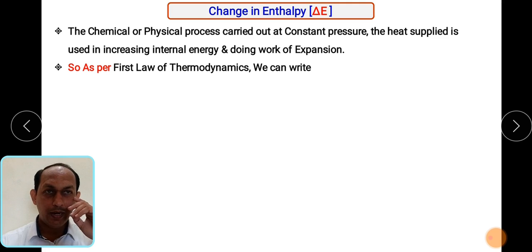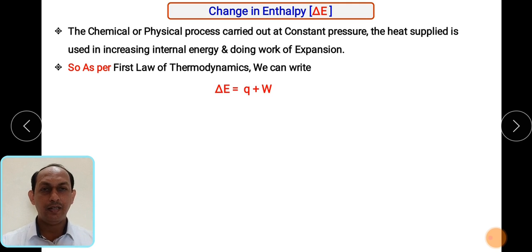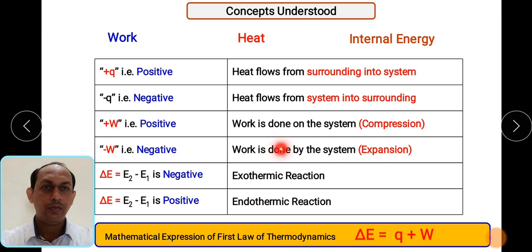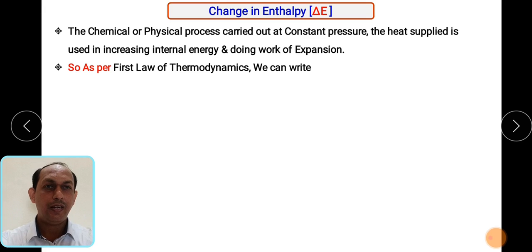As we know, as per the first law of thermodynamics, how can we calculate the change in internal energy? It is nothing but the heat supplied, whatever amount of heat we supply, plus whatever work is done. So delta E is equal to Q plus W. In the process of expansion, W must be negative. Here we can write negative also.